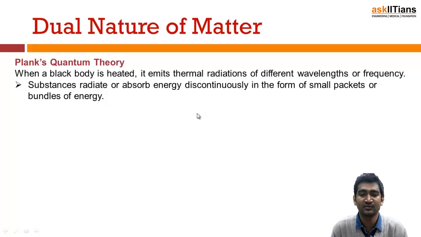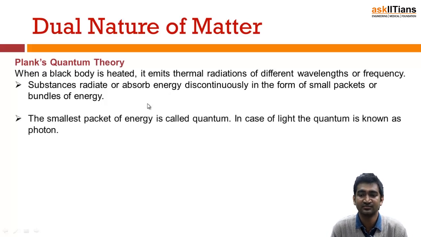So he then generalized the law also in the presence of absorption or emission of energy. That is a small packet or bundle of energy, which he called quanta. One packet is known as a quantum and the plural is quanta.